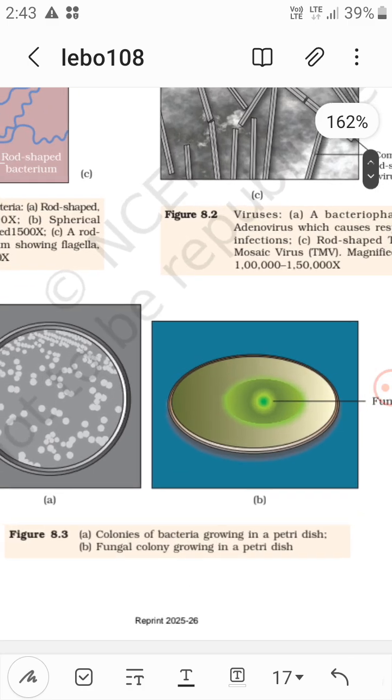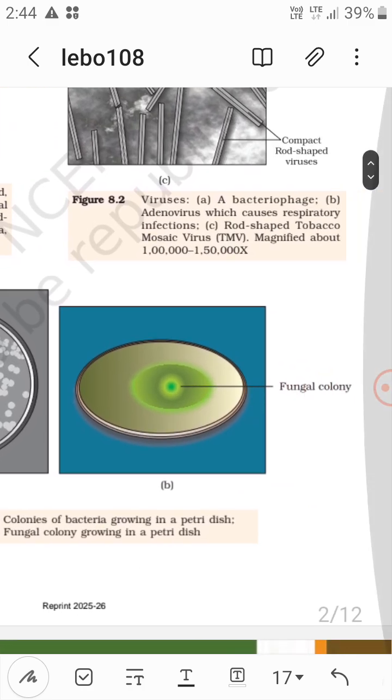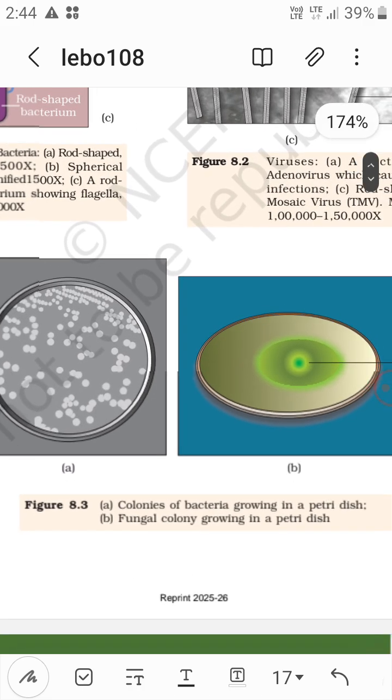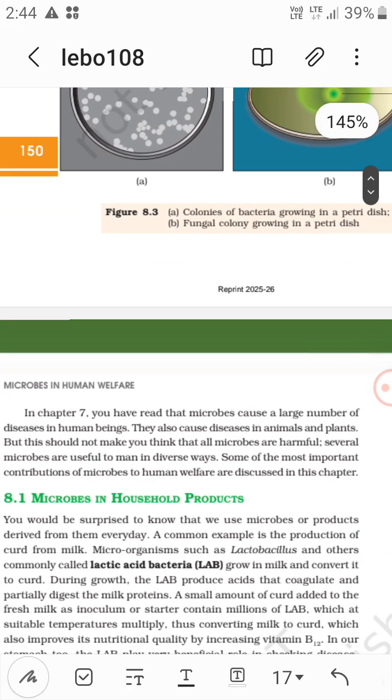So in the first diagram, colonies of bacteria growing in petri dish, and the second one is the fungal colony. So they cause diseases in animals and plants. Not all microbes are harmful. Okay, several microbes are useful to humans in diverse ways.